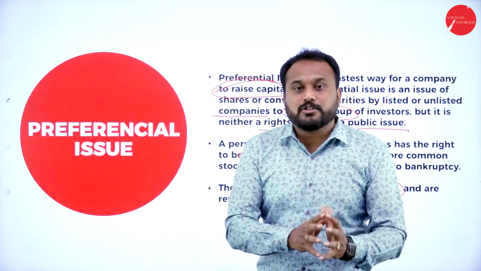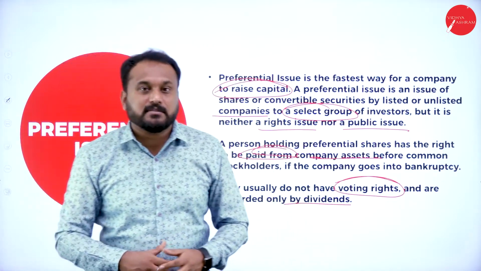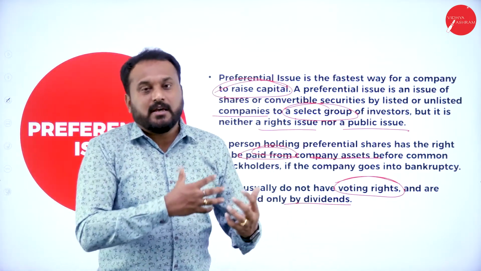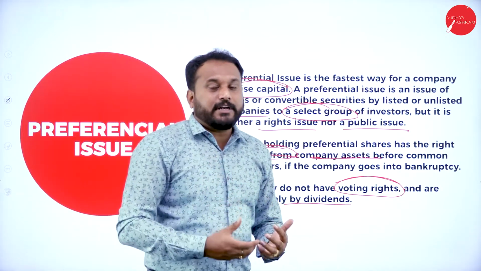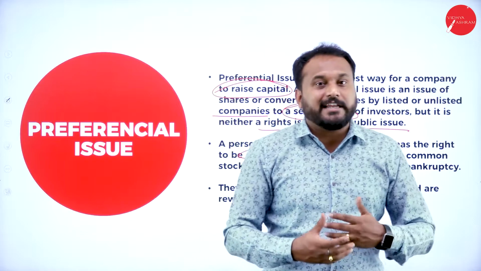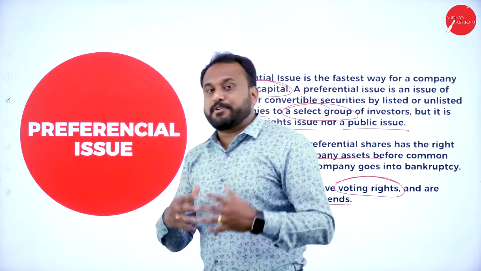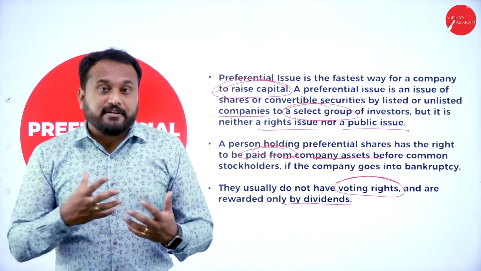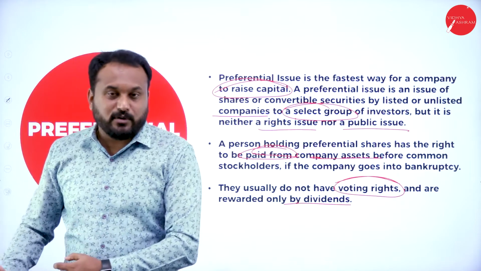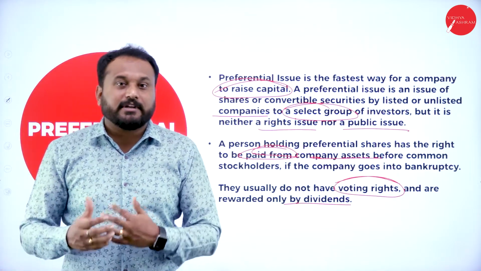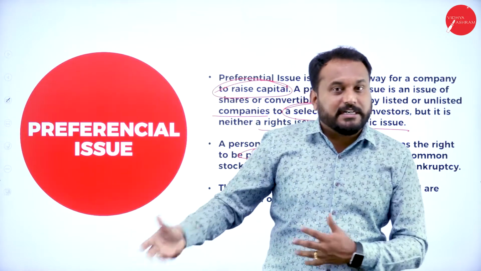Now when a company goes bankrupt and goes for liquidation, you are supposed to sell the company's assets and then pay the shareholders. First they deal with the debenture holders. After debenture holders, they come to the preferential holders. After that, if any money is there, it goes to the equity shareholders. Usually that will not happen, because when they are bankrupt, they will not pay anything to the equity shareholders.